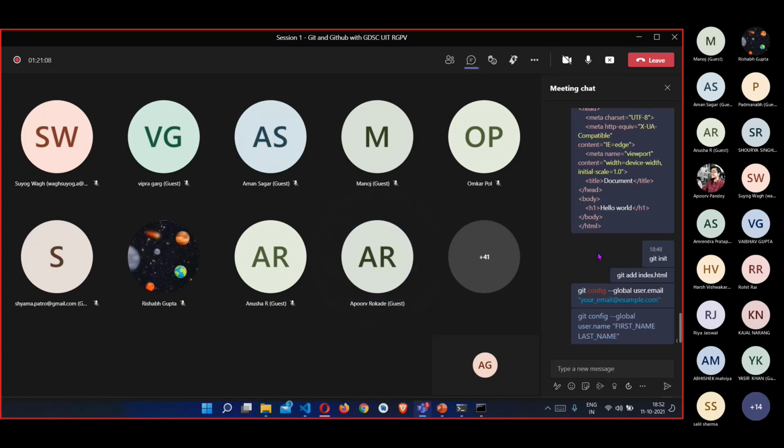Manoj, let me know what issue exactly you are facing so that we can resolve it, because it is working on Abdul's system. Sir, should we do it in Git Bash or is it enough in command prompt? You can directly do it in command prompt. But while I use that, it still shows users HP. It doesn't show my name. Can you share what exactly it is showing? Sir, I typed git config global user.email, then when I press enter, it again shows users HP. That's it.